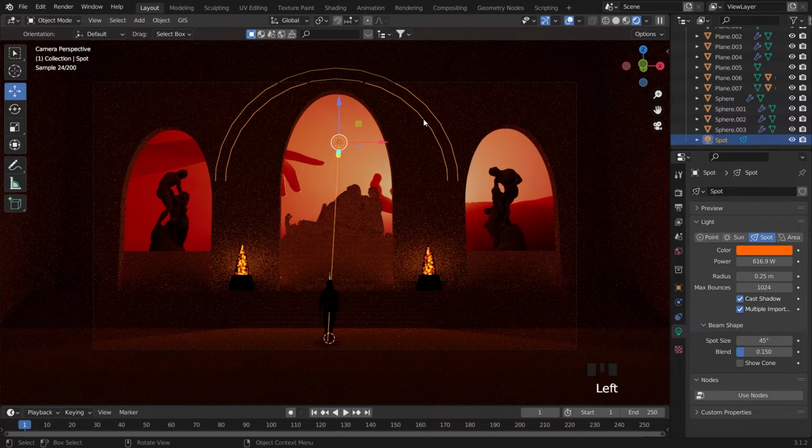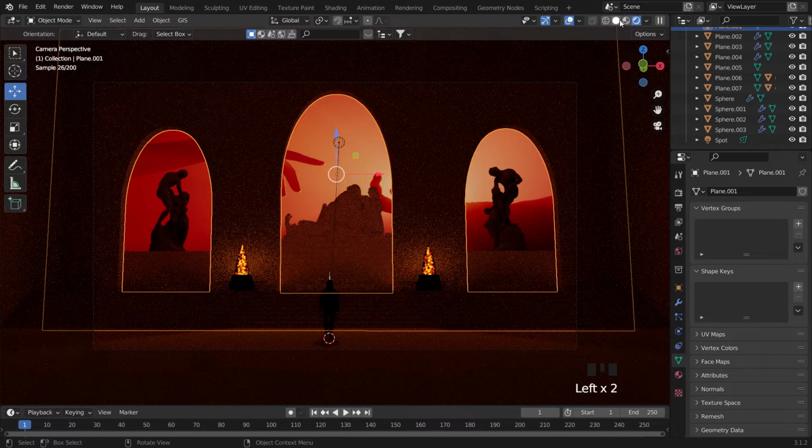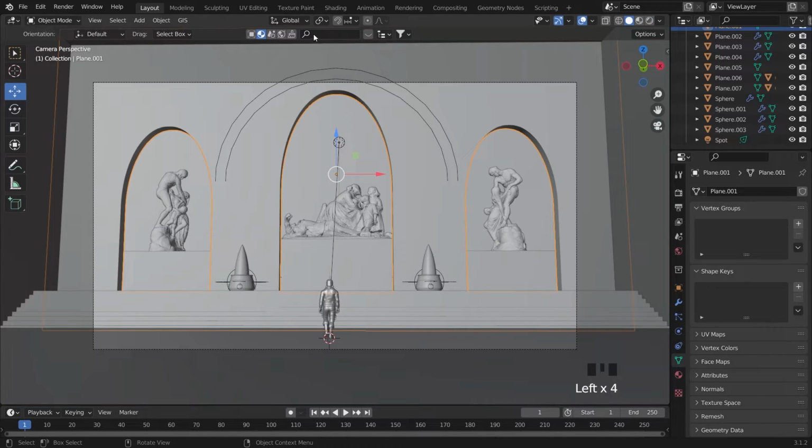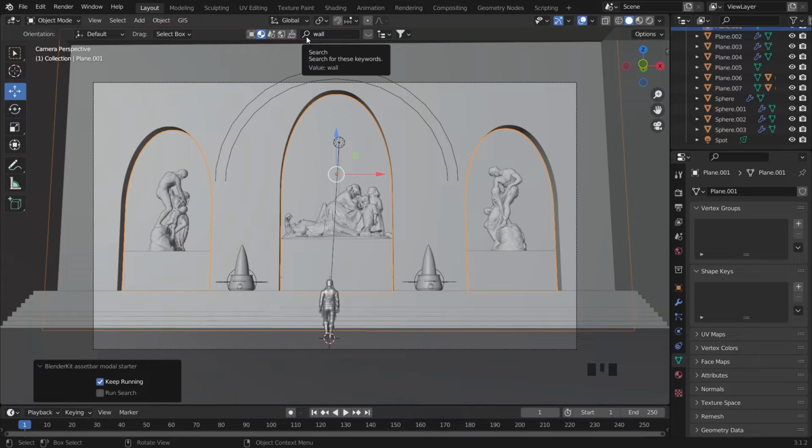Just click here for this wall. We'll make it like this first. Just click wall. Okay, maybe few people who watch this video didn't know about this thing. This thing is called BlenderKit. This is useful. You can use it for walls, for colors, for everything.